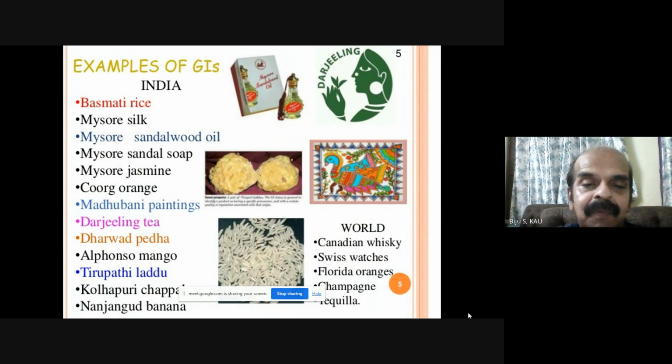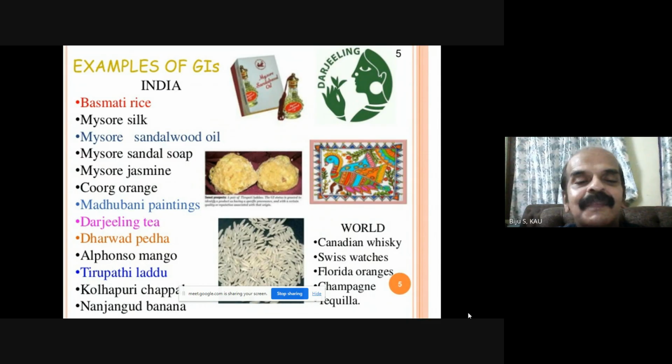When we travel across India, to Orissa, to Kashmir, everywhere, you can see geographical indications. So the identity is there.